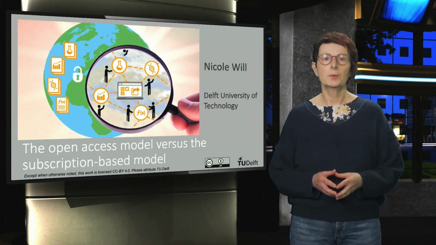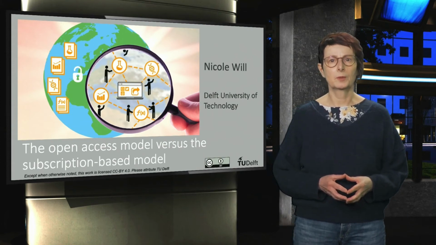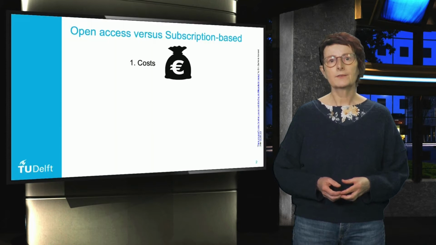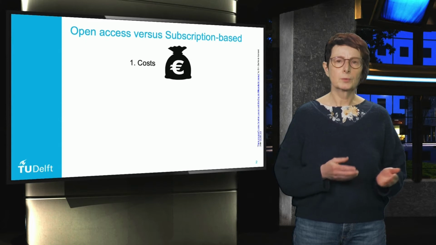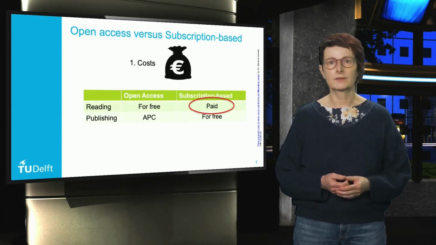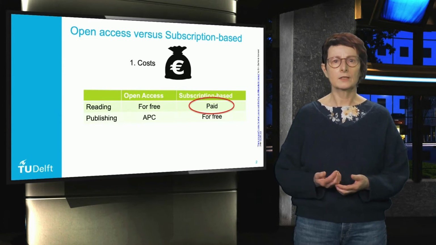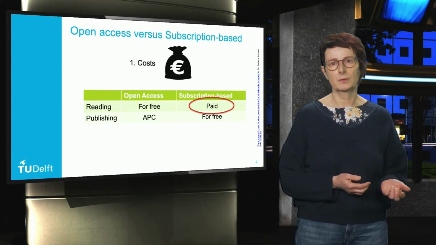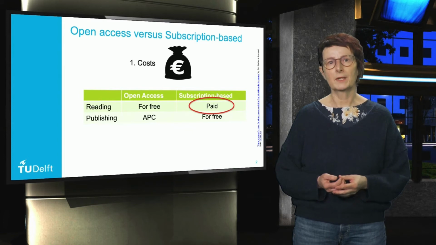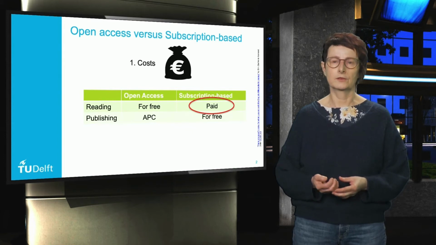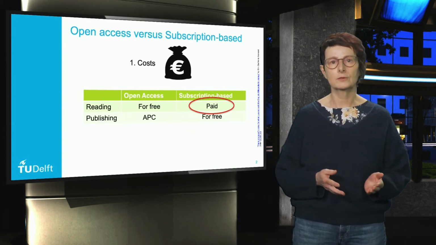Let's compare the open access and the subscription-based journal publishing models. One difference lies in who pays the cost of publishing a certain work. Subscription-based journals only provide access after readers have paid for it. You can purchase a single article or a subscription to a journal, for example. Universities often pay these fees to ensure that their researchers and students have access to the relevant journals.